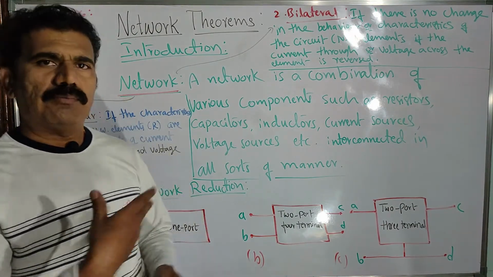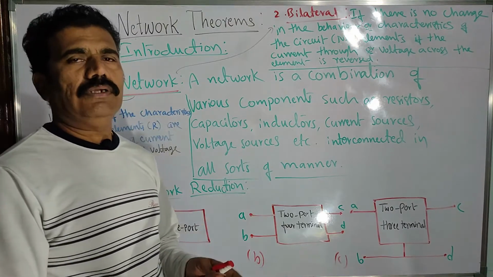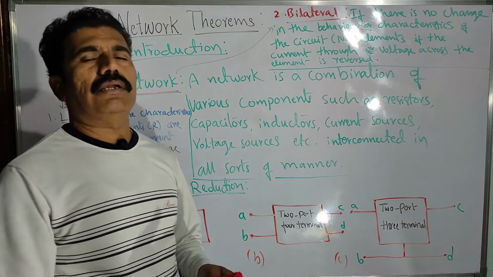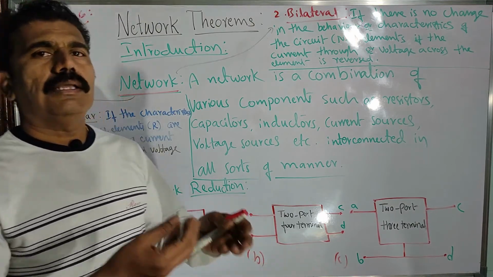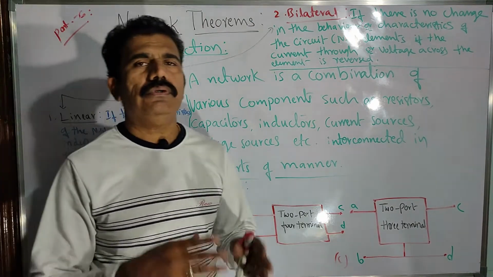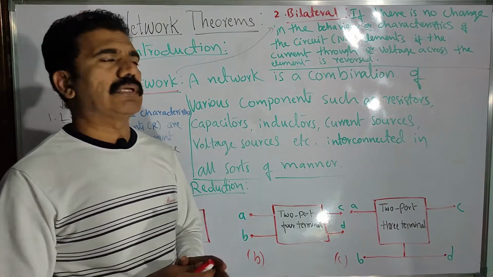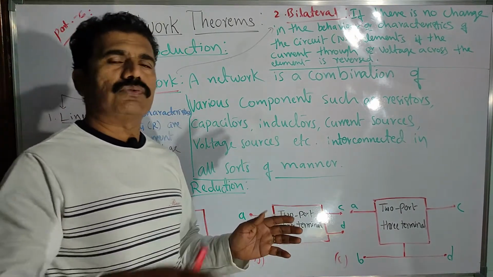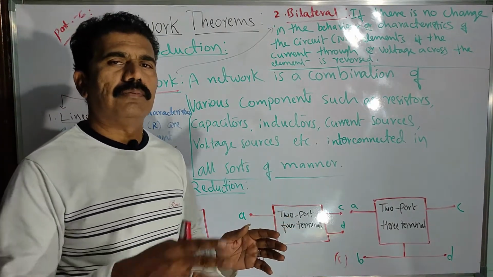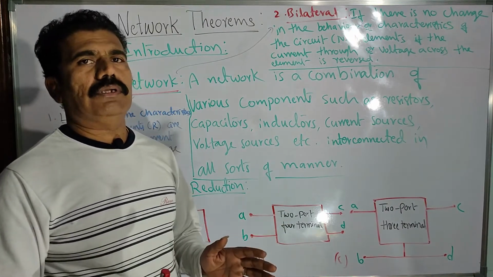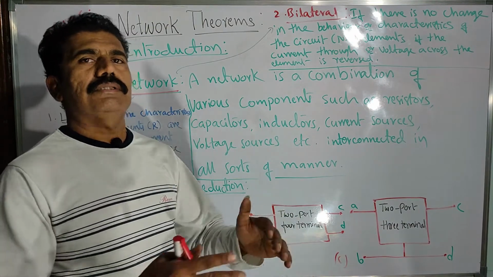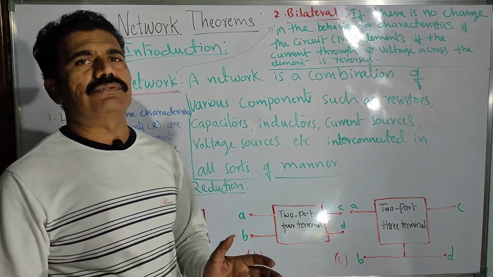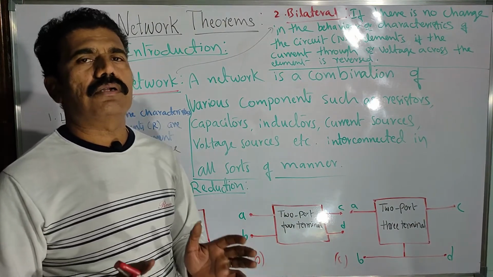Clear? It may be connected in any manner to perform any particular task or application. It may be an electronic application or an electrical application also. In order to perform such applications, we need to connect many electrical or electronic elements in a network. That set of connections of various elements all put together is called a network or a circuit.